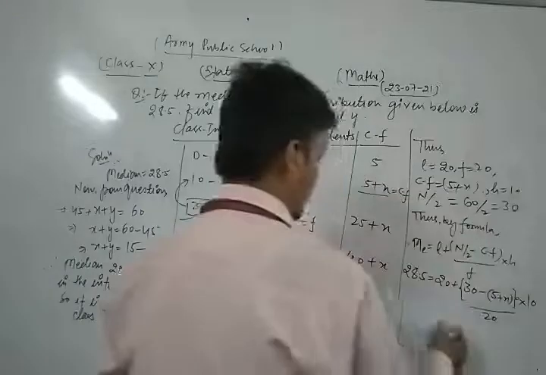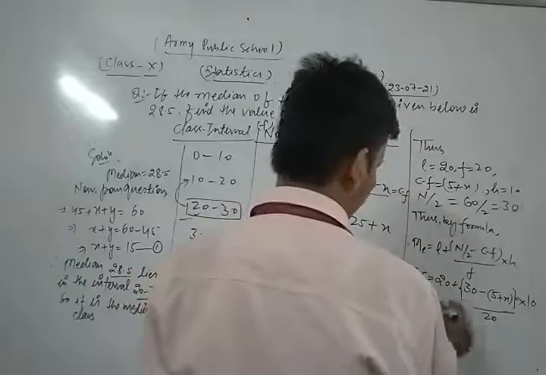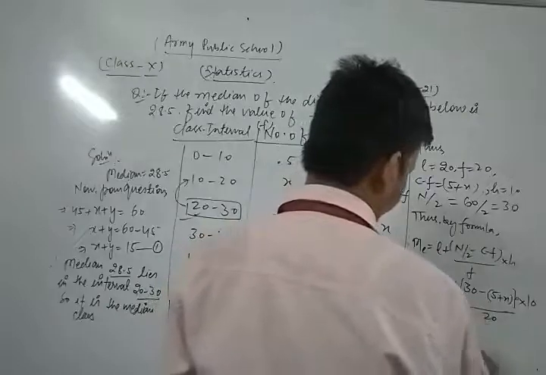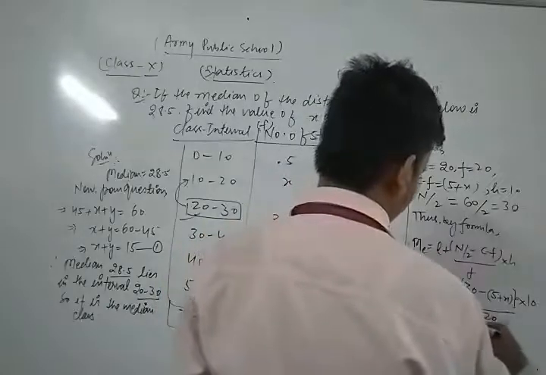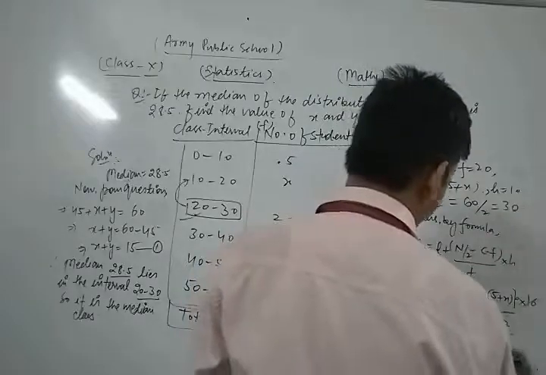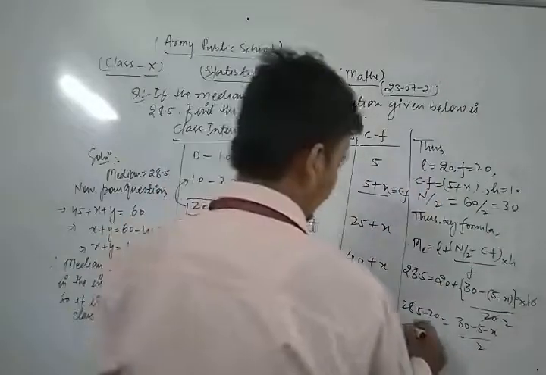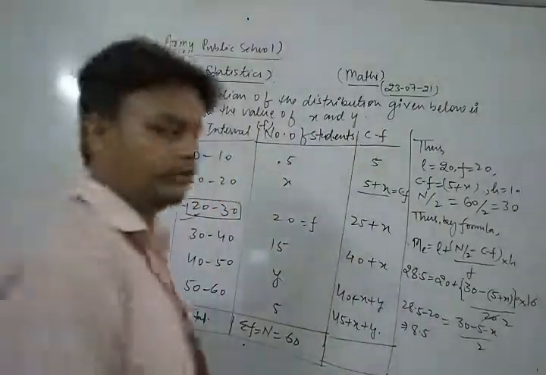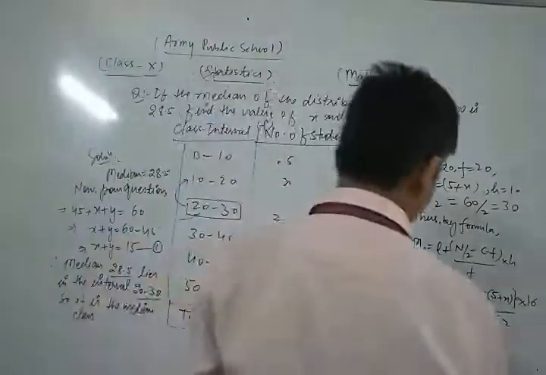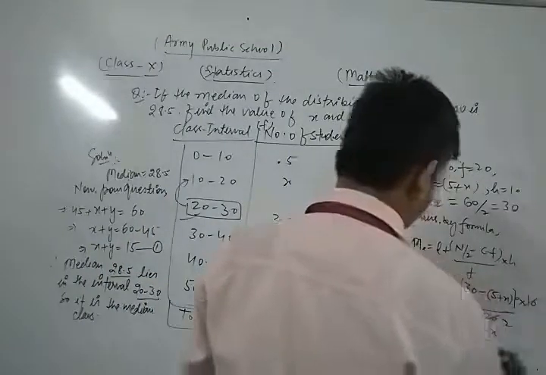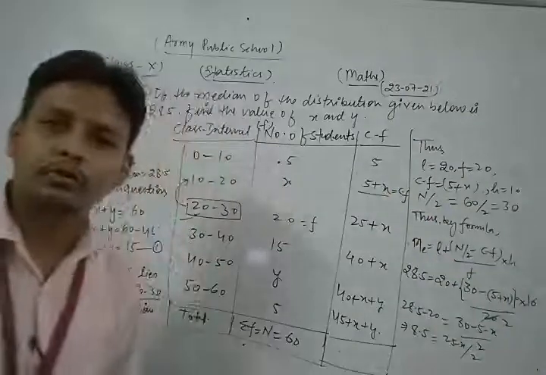Now we simplify this. So 28.5, transferring 20 to that side, minus 20, is equal to 30 minus 5 minus x, into 10 upon 20. So look, this is 8.5 equal to 25 minus x upon 2.